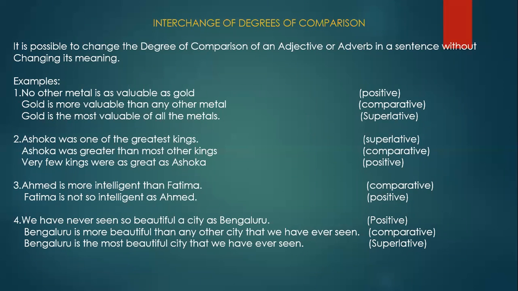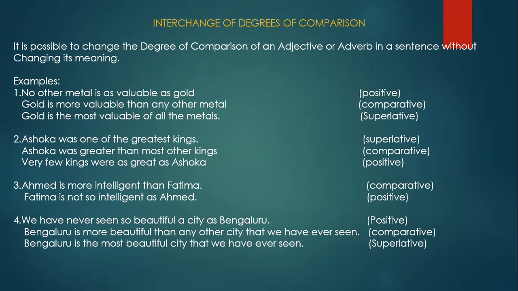In that group, gold is the most valuable. Okay, so you always remember that when you use the superlative degree, you have to use the definite article the, otherwise it's wrong. The tallest, the highest, the most valuable, the tiniest, the shortest. So use the definite article before the superlative degree.